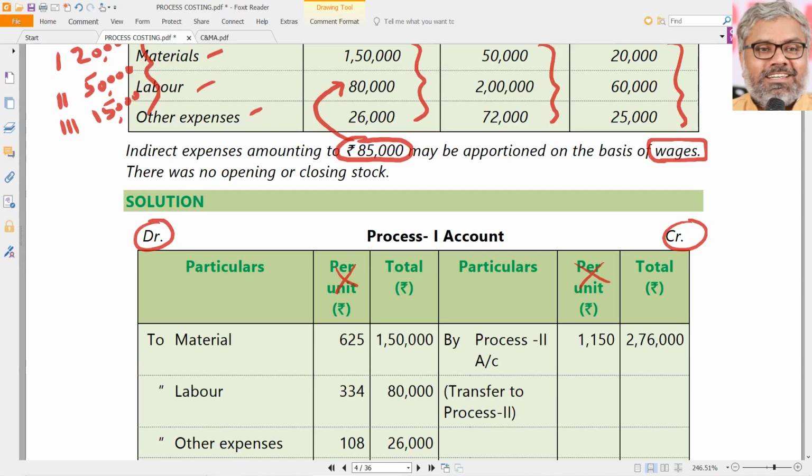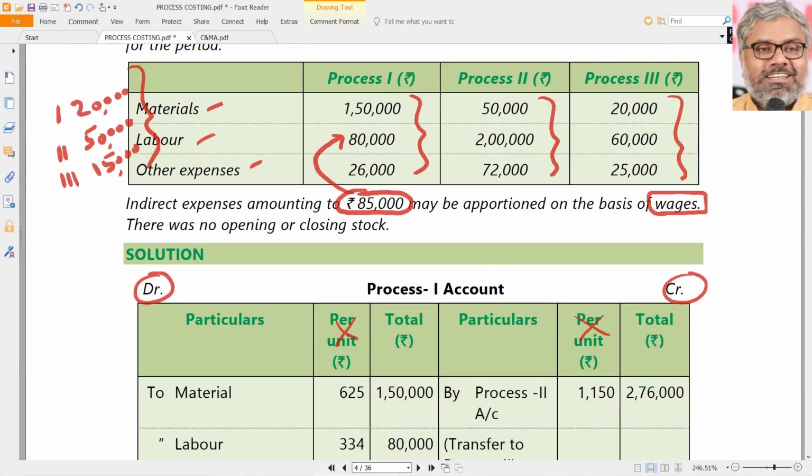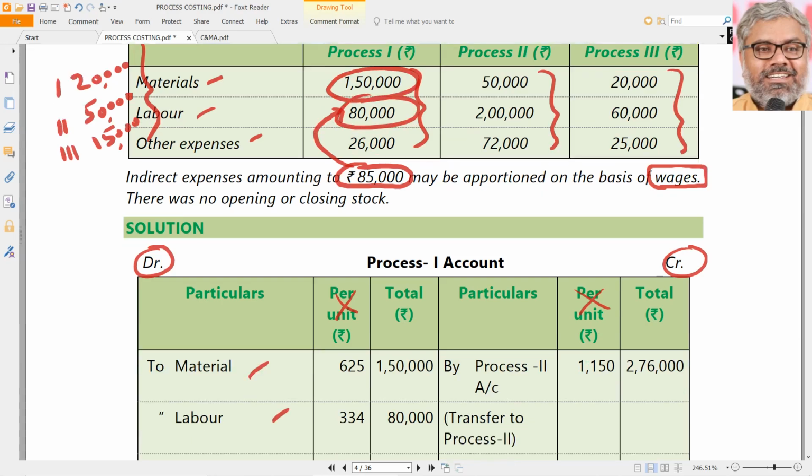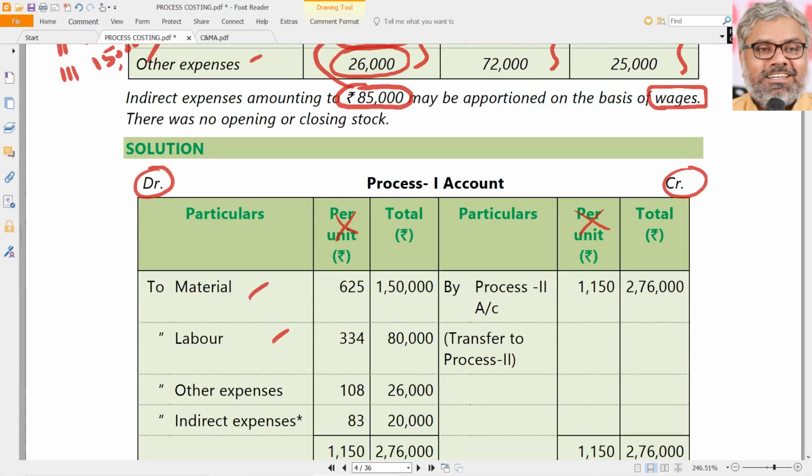In the process 1 account, all that you need to do is, just like accounting, copy paste. To materials 1,50,000, to labor 80,000 rupees, to other expenses 26,000.